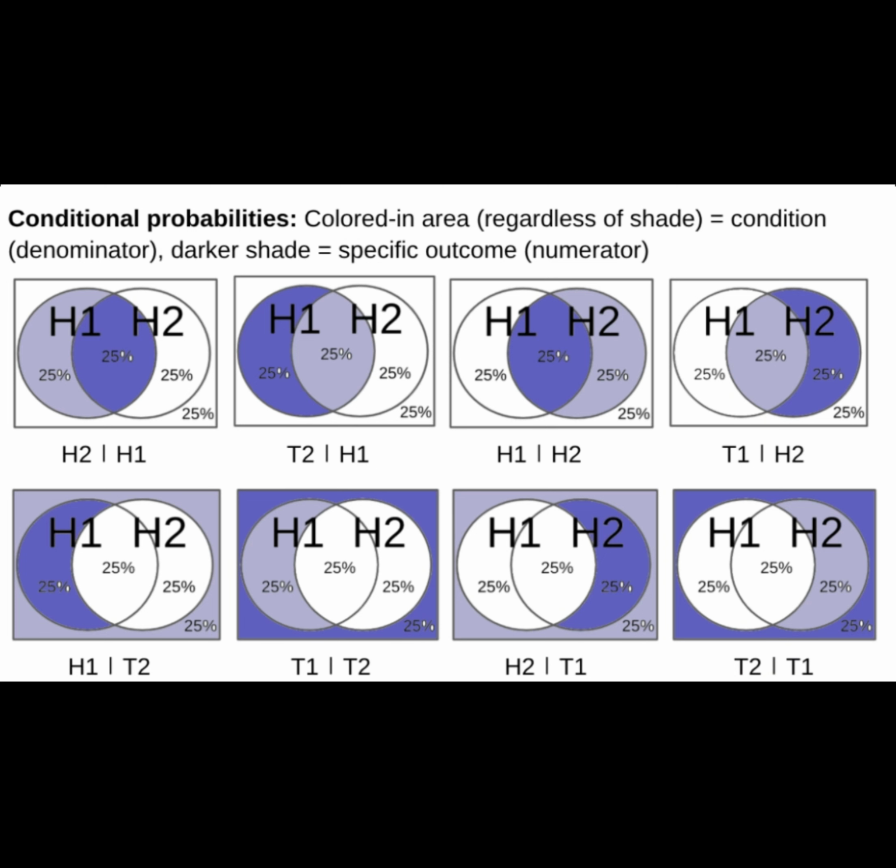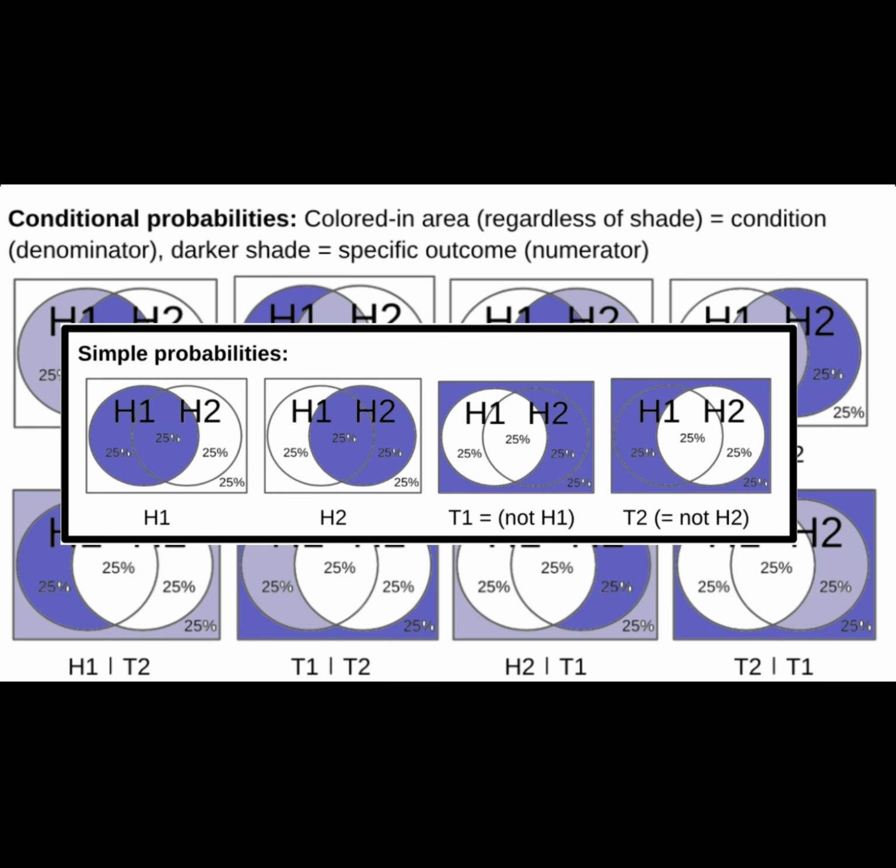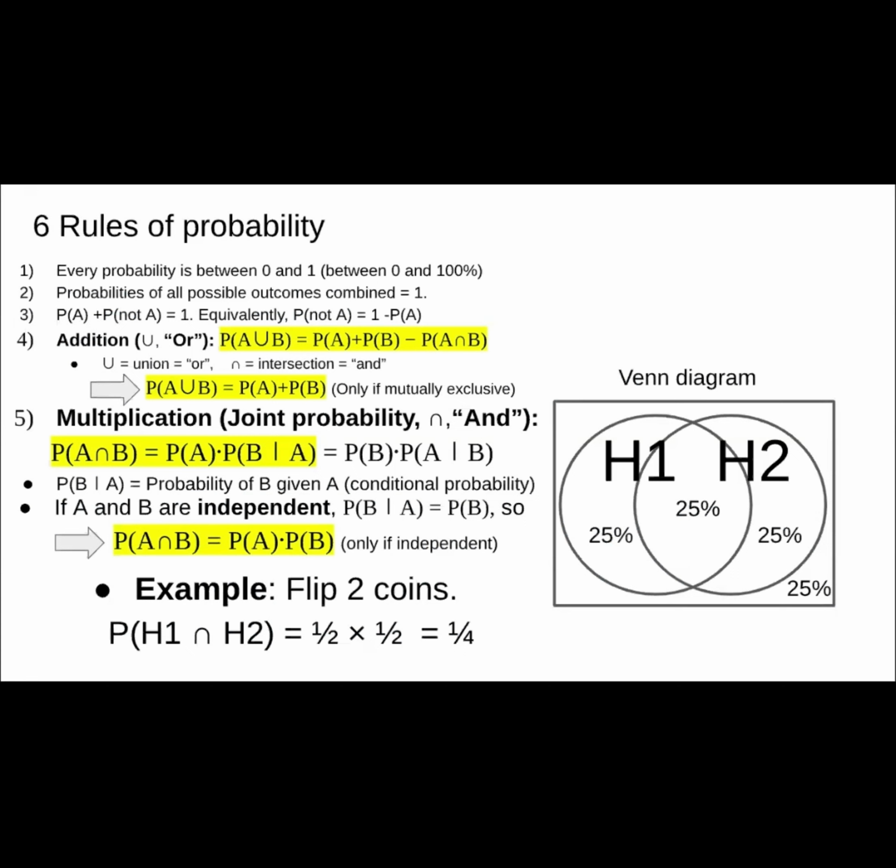So in all 8 cases, the conditional probabilities are equal to 25% out of 50%, which is equal to 50%, just like the simple probabilities. Just as you would expect from independent events, where P of B given A is equal to P of B. And similarly, P of B given not A is also equal to P of B, because whatever happens to A has no effect on B. And likewise, P of A given B and P of A given not B are both equal to simply P of A, because whatever happens to B has no effect on A.